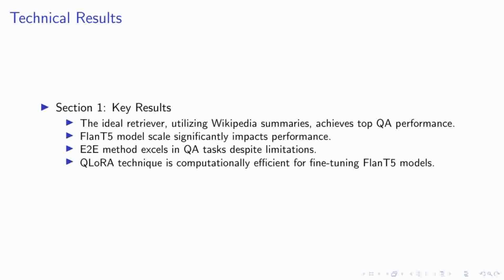Diving into our key results, we found that the ideal retriever, which uses Wikipedia summaries, stands out in question-answering performance. This is a testament to the power of leveraging structured, high-quality information sources. Next, we observed that the scale of the FLAN-T5 model has a significant impact on performance. This underlines the importance of model size in achieving optimal results. In terms of methods, the end-to-end approach, despite its limitations, excels in question-answering tasks. This highlights the potential of this method in generating high-quality question-answer pairs.